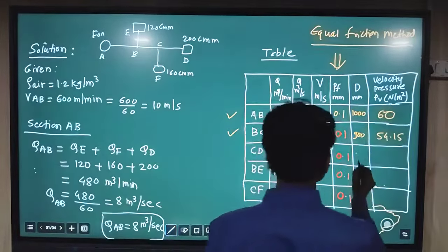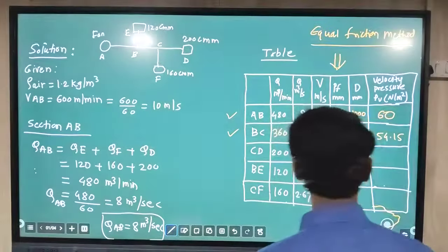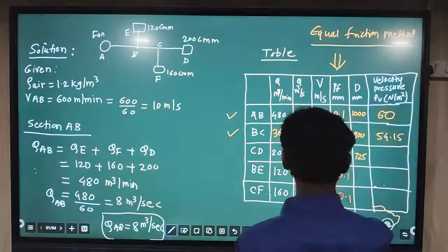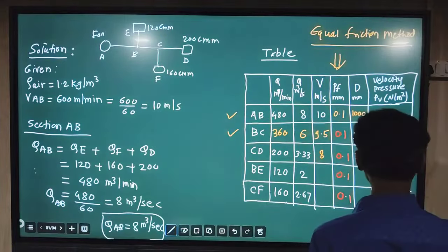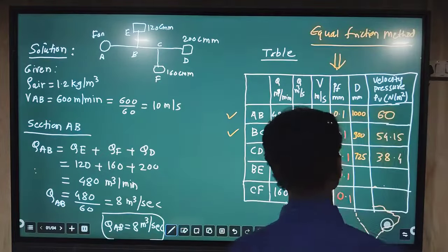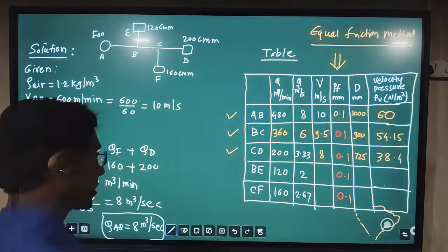So 725 mm, that is the diameter, 8 meter per second is the velocity, and 38.4 is the velocity pressure. So we have covered the section CD.